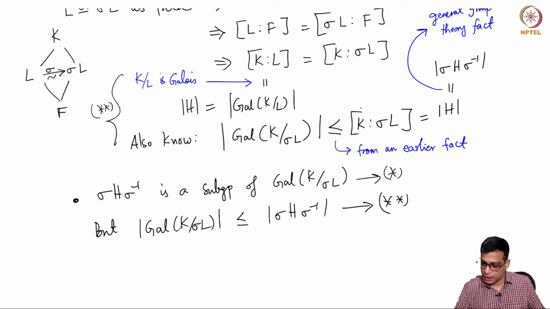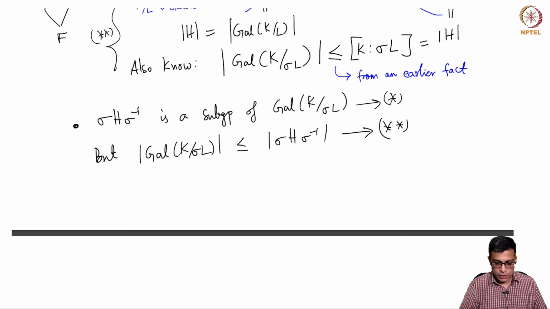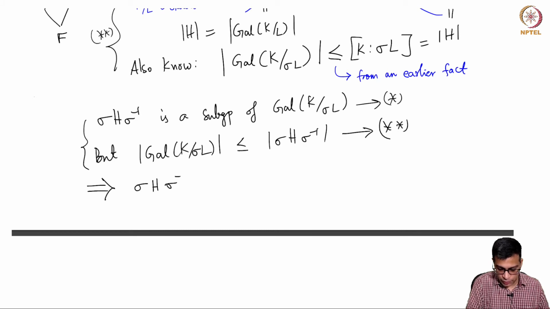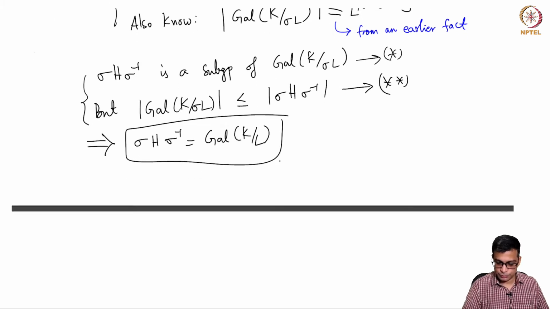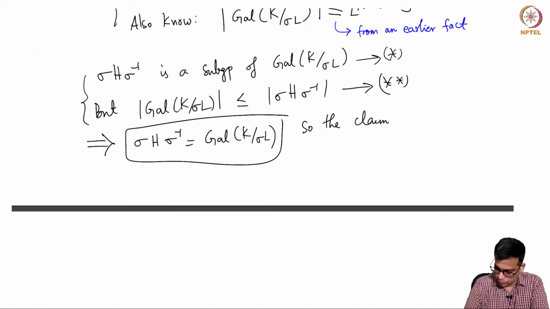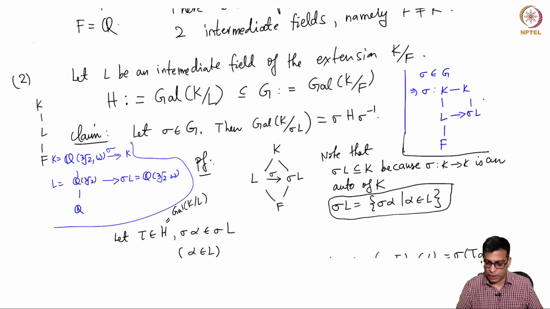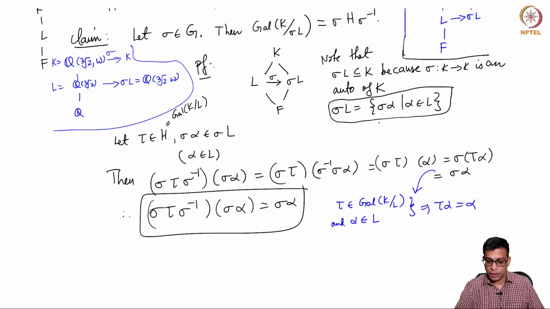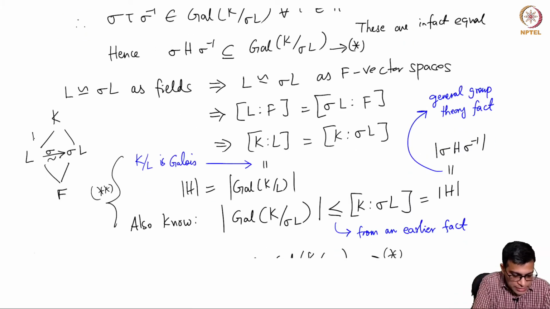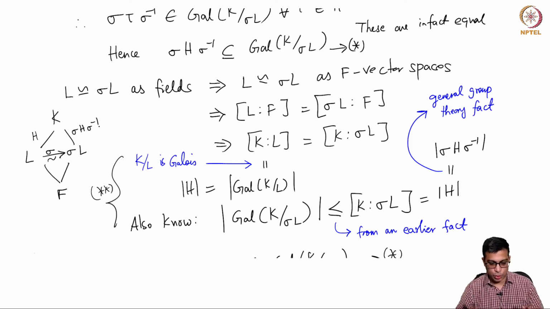So star star says that the order of the potentially smaller group is bigger than the order of the bigger group. So these two together imply sigma H sigma inverse is Galois K over sigma L, as required. So the claim is proved. So the claim was sigma H sigma inverse is the Galois group of K over sigma L. So if the Galois group of this is H, this is sigma H sigma inverse. So we are almost done there. We are done with this proof, the crucial statement we have just proved.